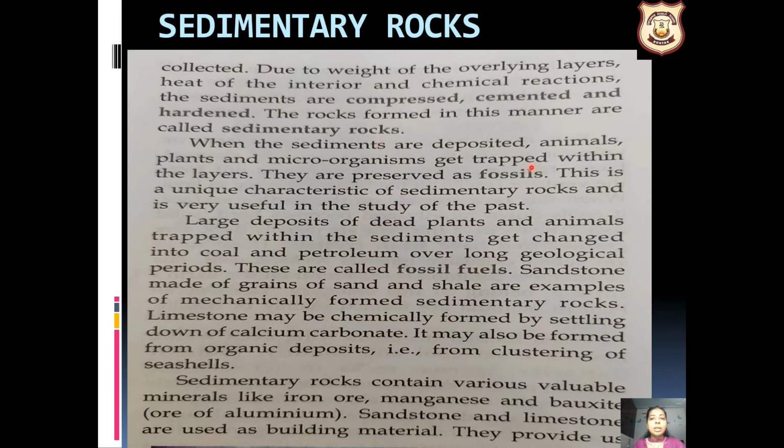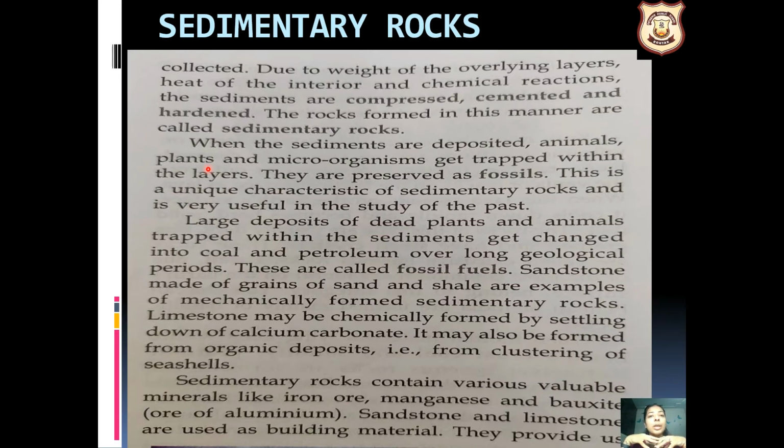When the sediments are deposited, animals and plants are deposited too. This is the speciality of the sedimentary rocks. Because when erosion is happening, erosion doesn't see that a tree is coming in the way, so it won't carry the tree. If it is going to water bodies and some dead animals are there, it will just carry them along. So in the sedimentary rocks, all these things get buried down, buried inside the layers.